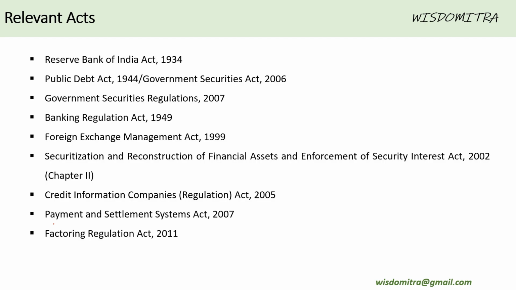Let us go a bit further and understand what the relevant acts are that help RBI perform and function. The first important point is the Reserve Bank of India Act 1934. This is the most important act when it comes to RBI. RBI derives many of its powers from this act. Then the Public Debt Act, Government Security Regulation, Banking Regulation, Foreign Exchange Management, Credit Information, Payment and Settlement, Factoring Regulation Act, etc.